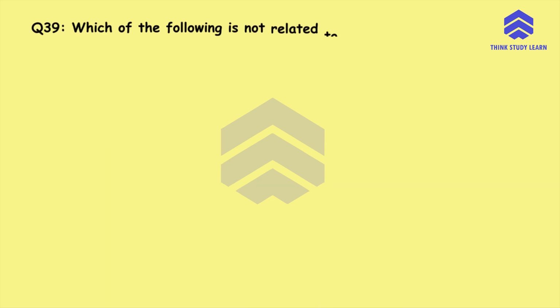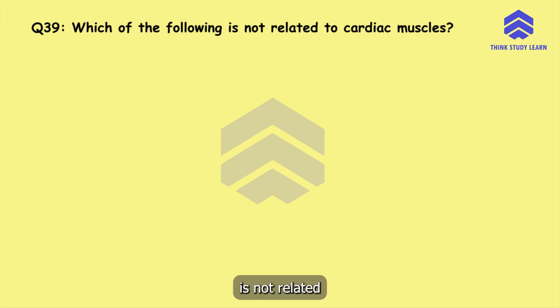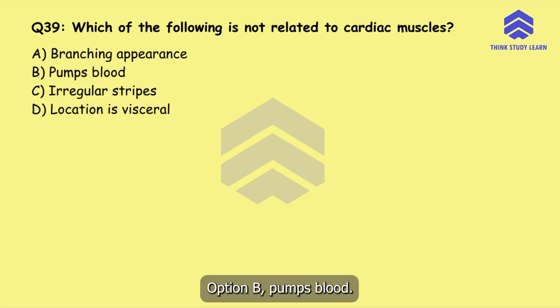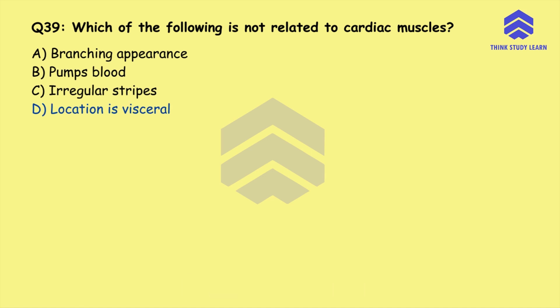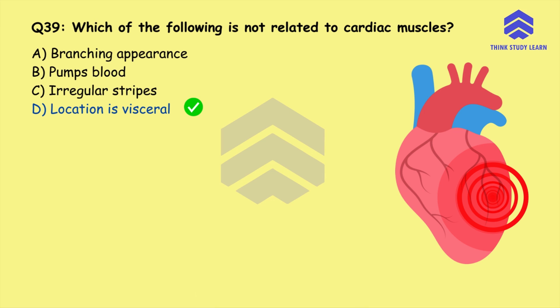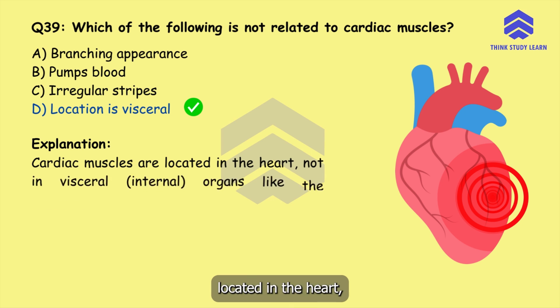Question number 39. Which of the following is not related to cardiac muscles? Option A, branching appearance. Option B, pumps blood. Option C, irregular stripes. Or option D, location is visceral. The correct answer is option D, its location is visceral. Cardiac muscles are located in the heart, not in the visceral, that are the internal organs like the intestines.